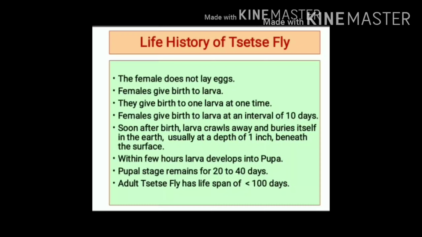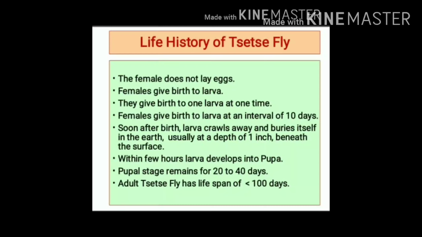A female gives birth to larvae at an interval of 10 days. Soon after the birth, the larva crawls away and it buries itself in the earth beneath the surface, usually at a depth of 1 inch.